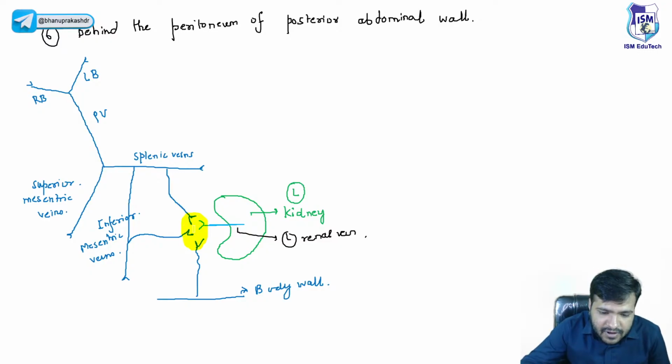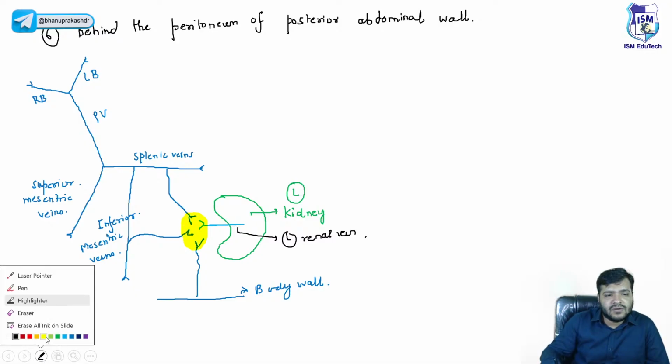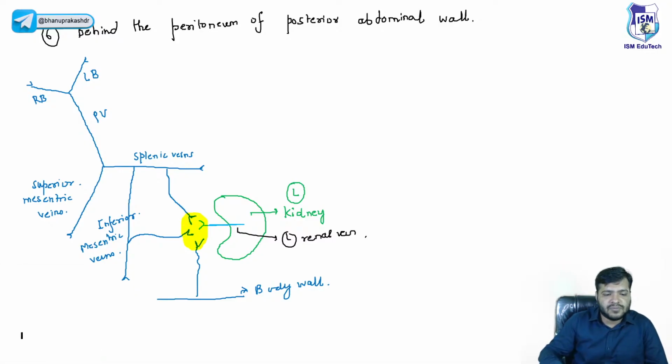And these small veins are called the veins of Retzius. We'll write it in our notes. No need to worry.